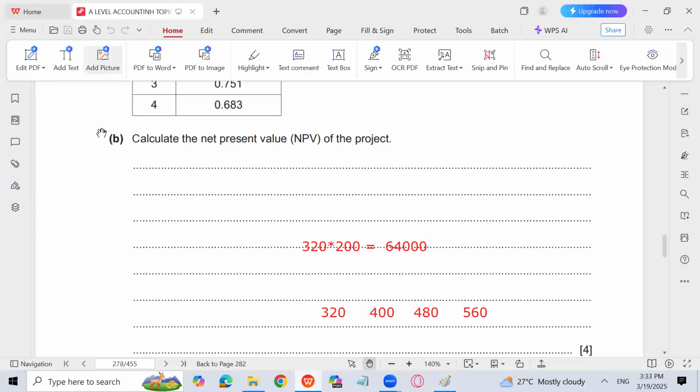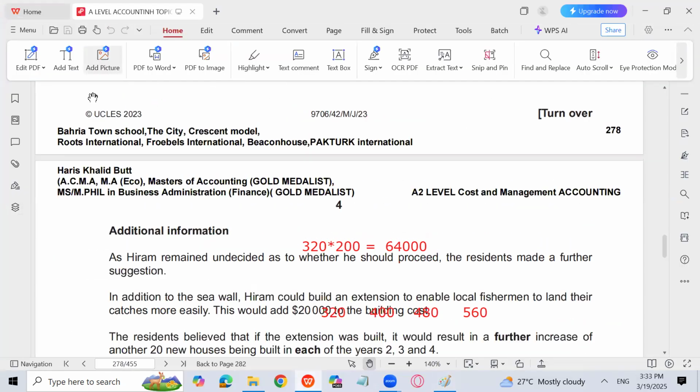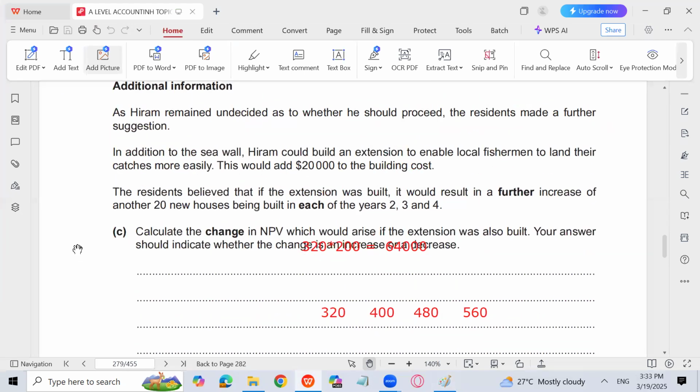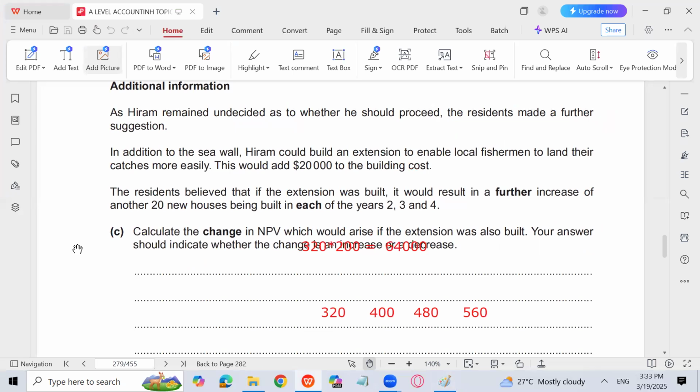Let's move forward. Additional information: in addition, as Hiram remained undecided as to whether he should proceed, the residents made a further suggestion. Hiram was of the view that he is not getting a very high NPV, it is on the very lower side, for such a long-term project. Even with a smaller positive NPV, he is not sure about it. So the residents have given a further suggestion.